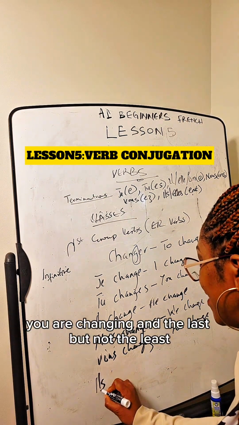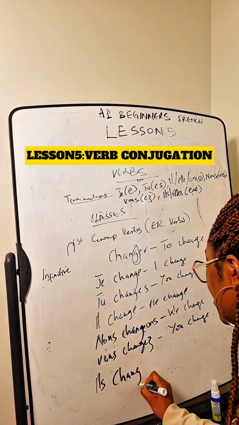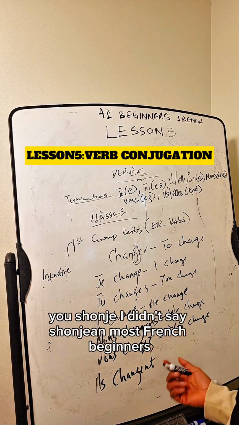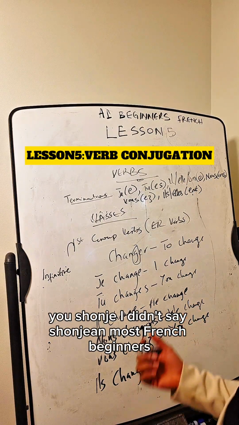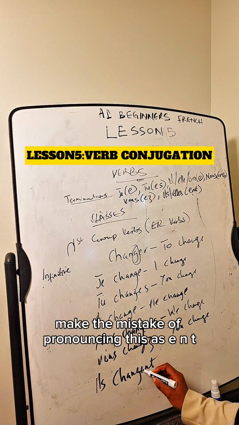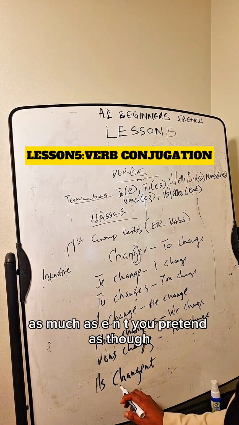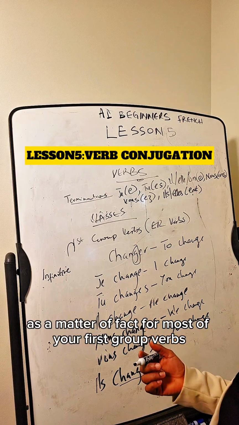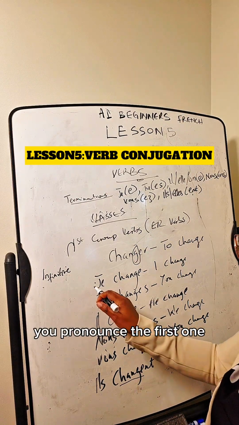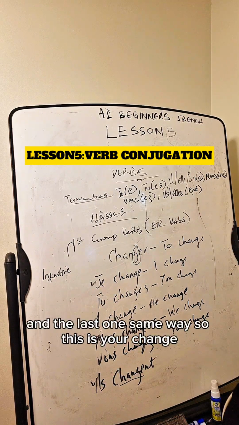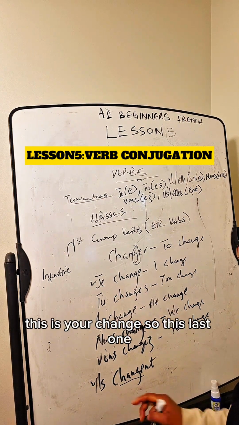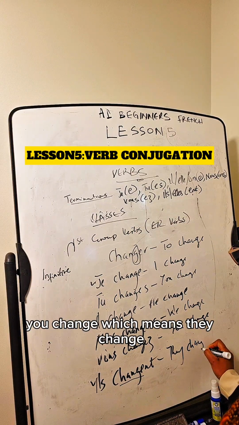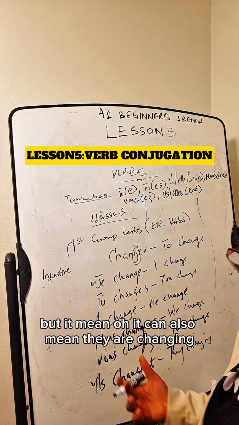And last but not least, ils changent. See the way I pronounced it? Ils changent. I didn't say changeant. Most French beginners make the mistake of pronouncing this as ENT. As much as there is ENT, you pretend as though the pronunciation ends before it. As a matter of fact, for most of your first group verbs, you pronounce the first one and the last one the same way. So this is je change, this is ils changent. This last one means they change, or it can also mean they are changing.